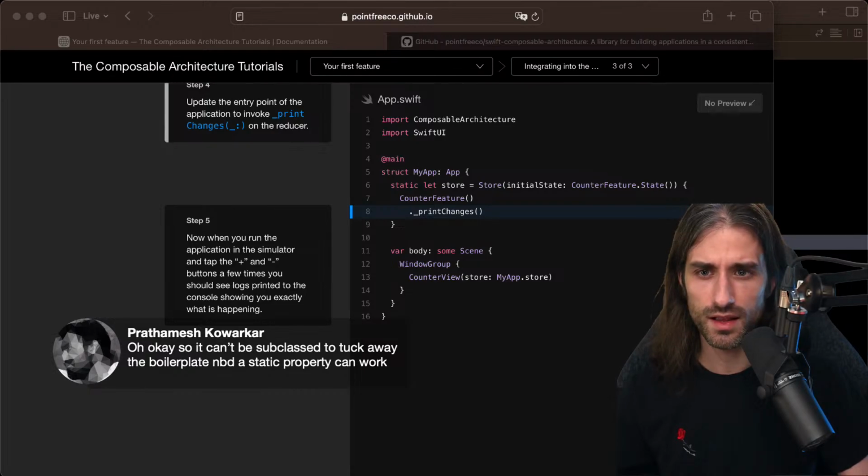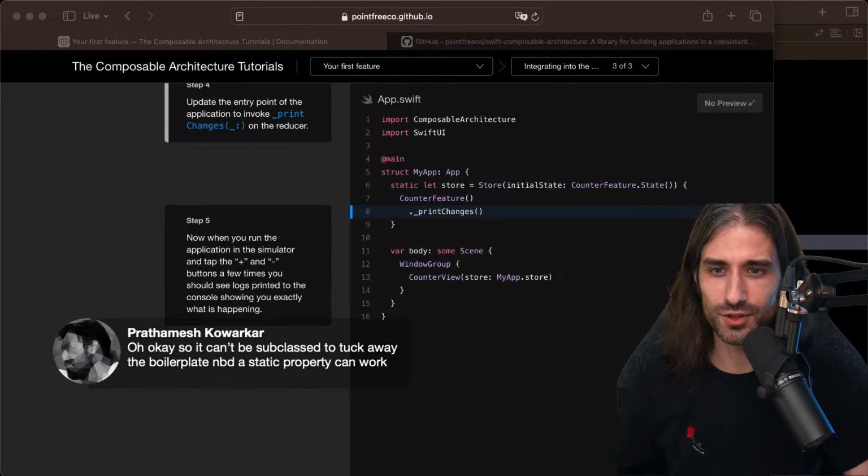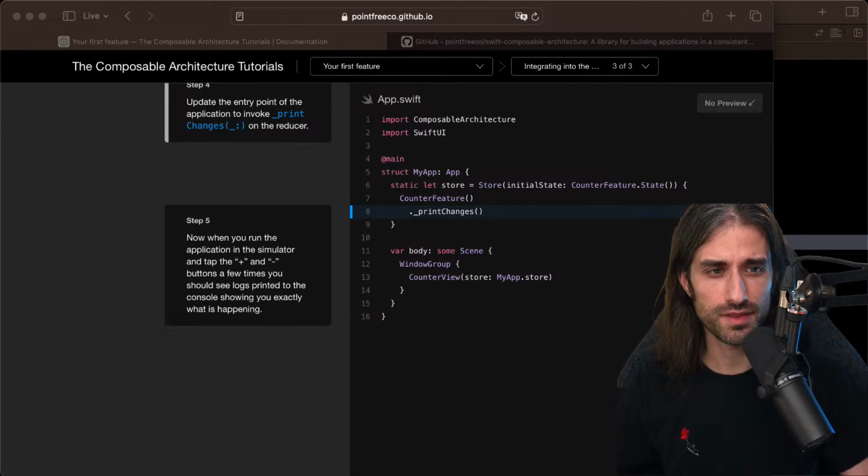NBD, I'm not sure what it means. I'm trying to, yeah, I'm not sure. A static property can work. I'm sorry, I'm not sure what NBD means.